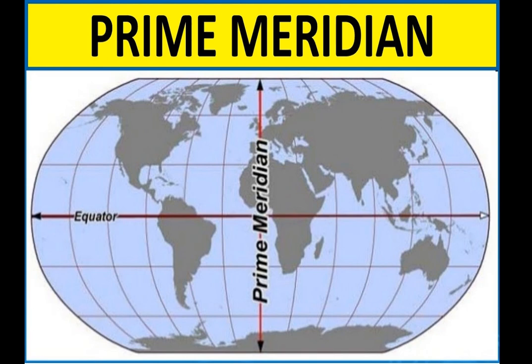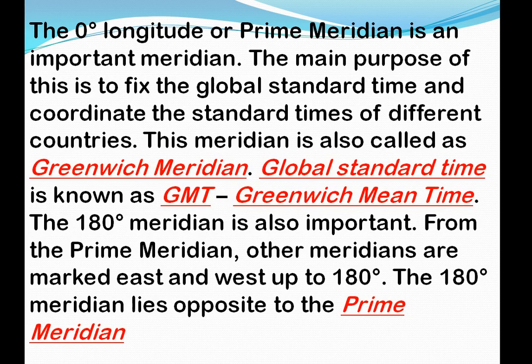You can see the line of the prime meridian and the equator also. We are going to study the prime meridian, that is the Greenwich meridian. The 0-degree longitude, also known as the prime meridian, is a very important line.